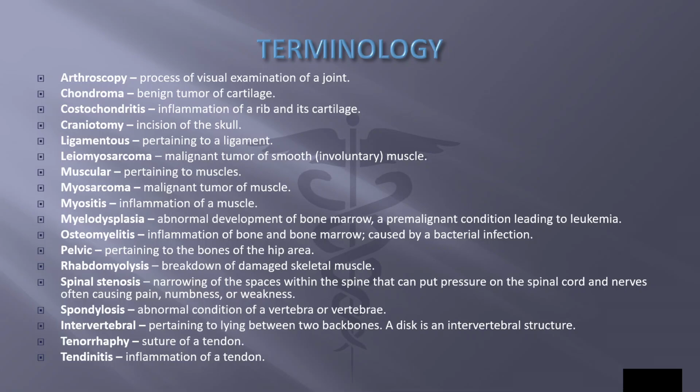Costo means rib. Costochondritis is inflammation of a rib and its cartilage. Cranio means skull. Craniotomy is incision of the skull. Ligamento means ligament. Ligamentous is pertaining to a ligament.